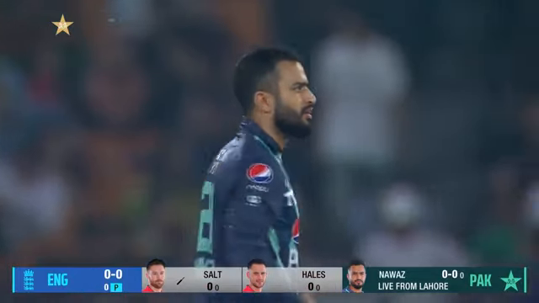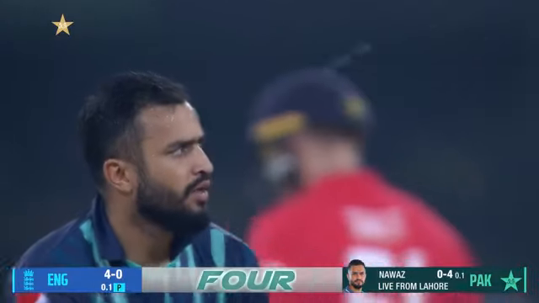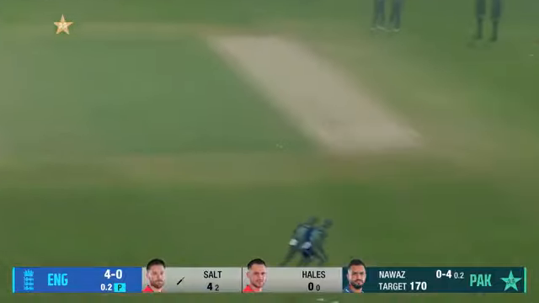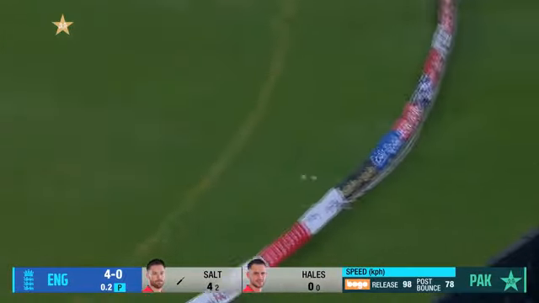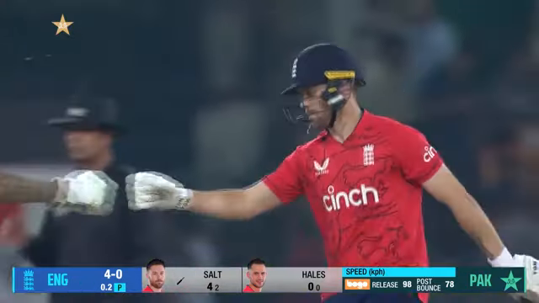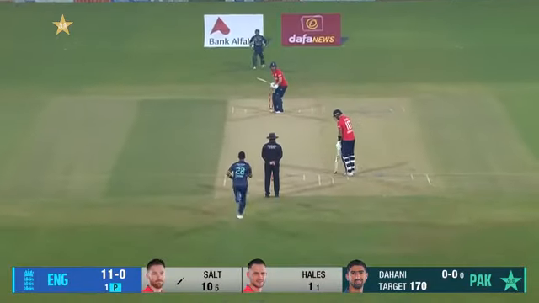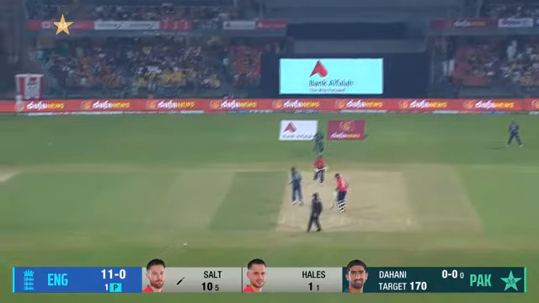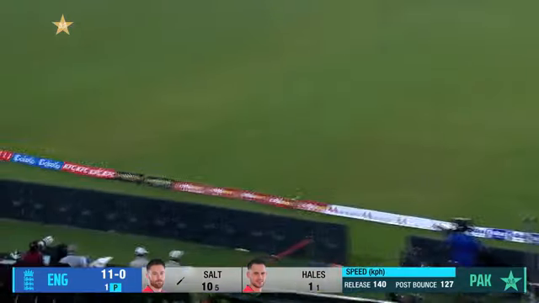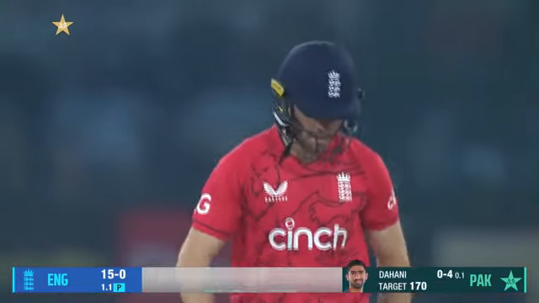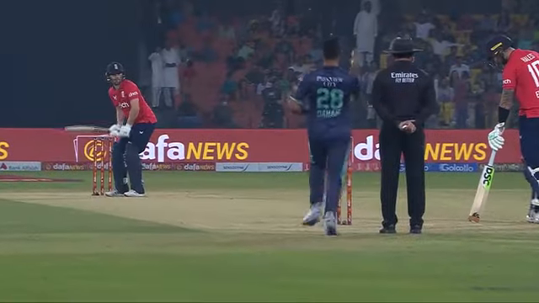Oh, just got past the outstretched hand. So yes, it is a boundary. It is 4 from the first ball. Dragged away through that gap wide of mid-on. That's a very, very nicely judged shot. Dahani is the bowler. It's a great shot. That is a lovely shot. Simple length ball just outside off stump. Absolutely standard first delivery. And an above standard response.